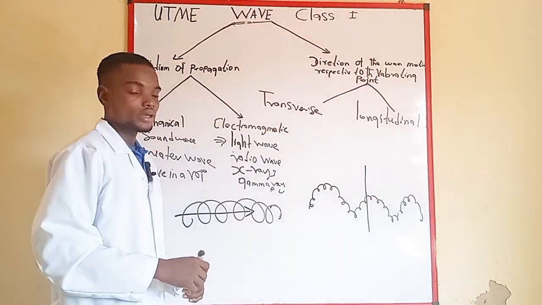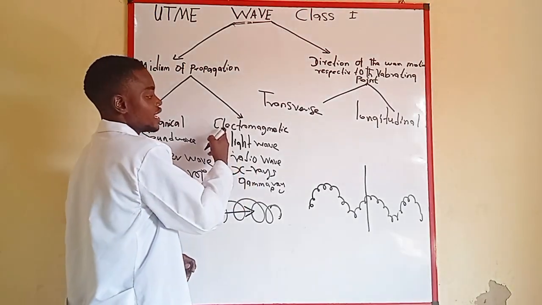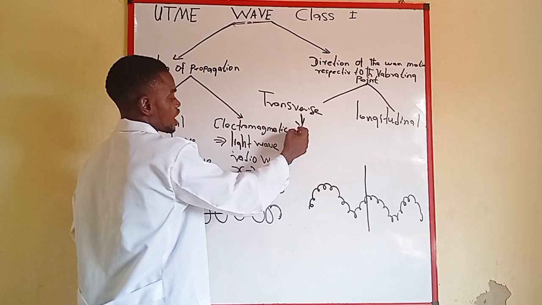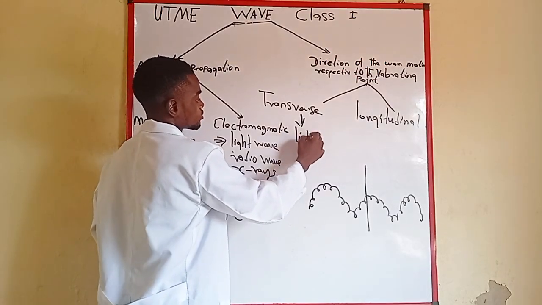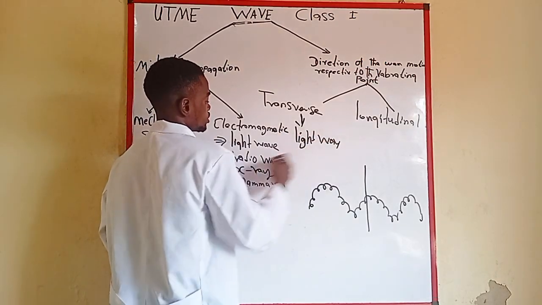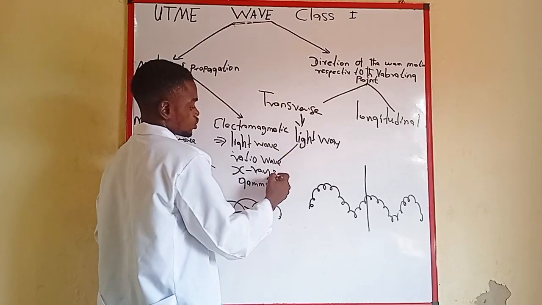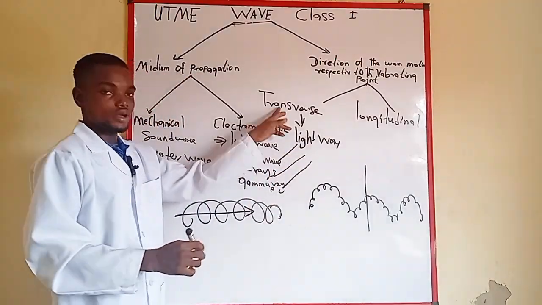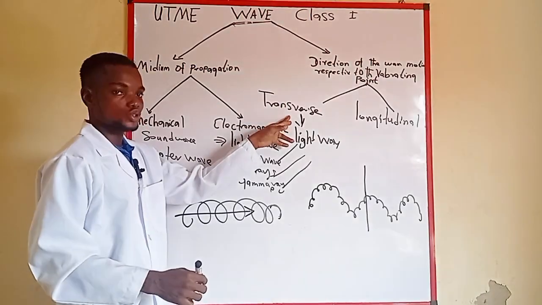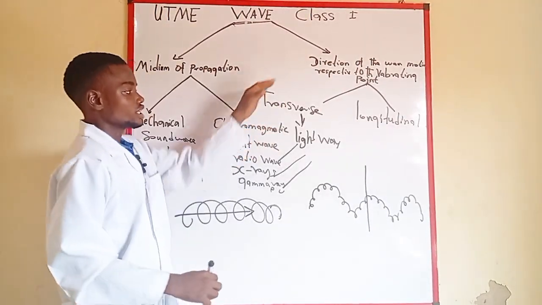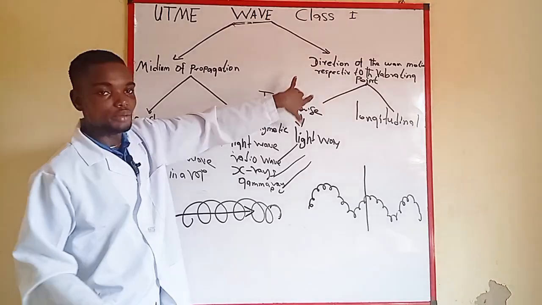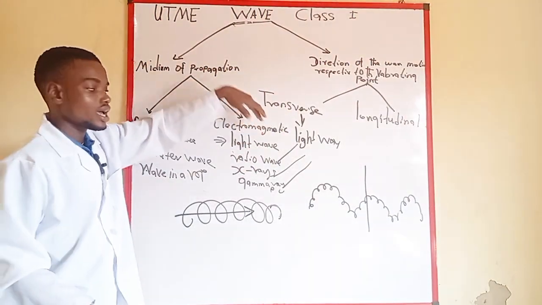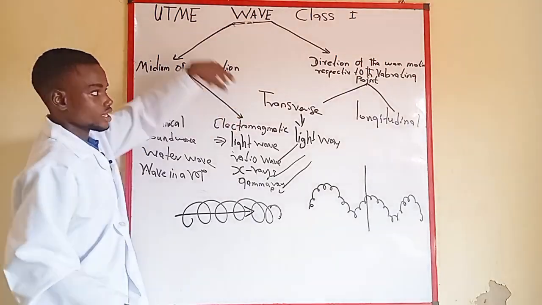Now from here, the transverse wave is the same thing as an electromagnetic wave, so we are still going to have the same examples we have here: light wave, radio wave, also X-rays, gamma rays are all transverse wave. So transverse waves are also what? Electromagnetic waves. But in transverse, we are talking about how they propagate. In electromagnetic, we are talking about the medium of propagation.